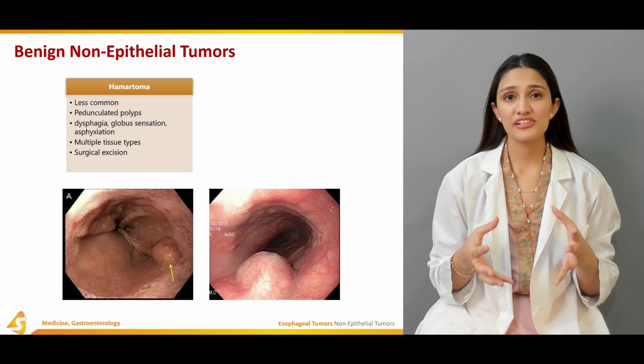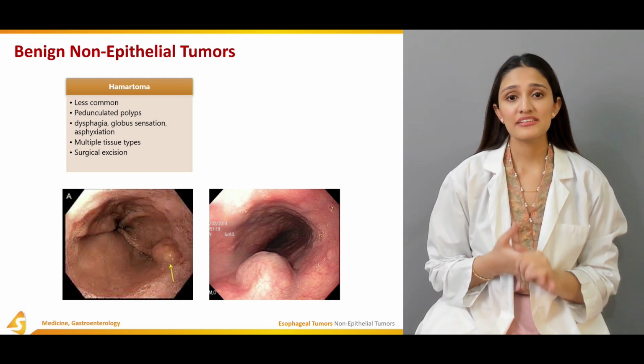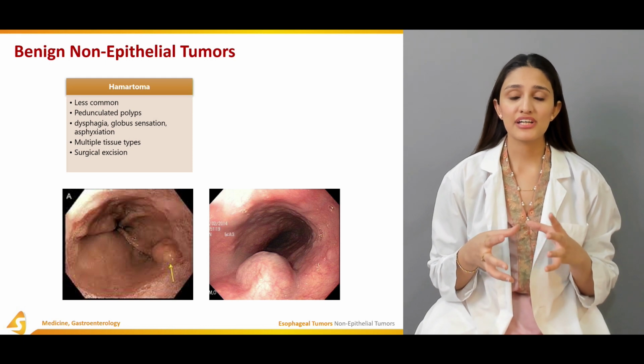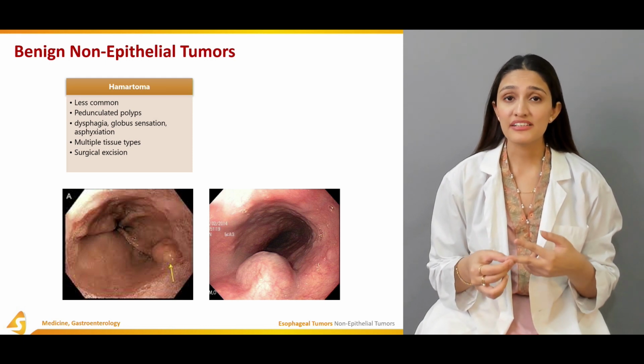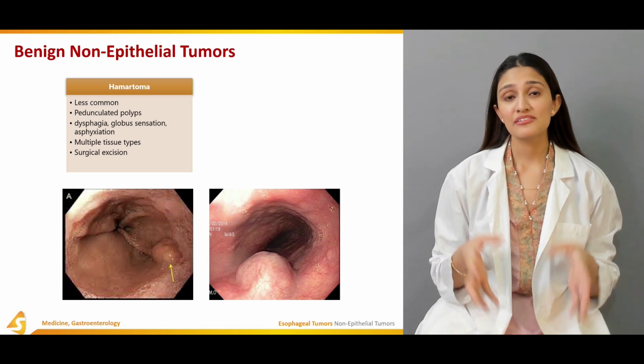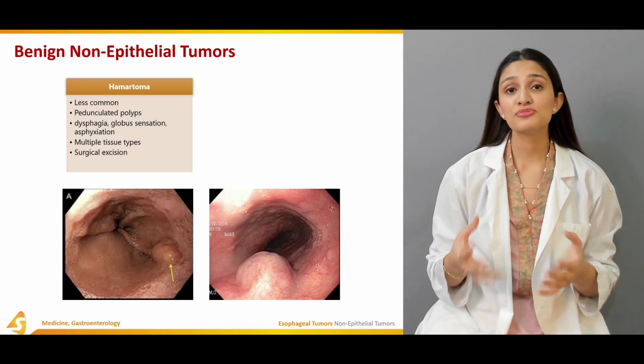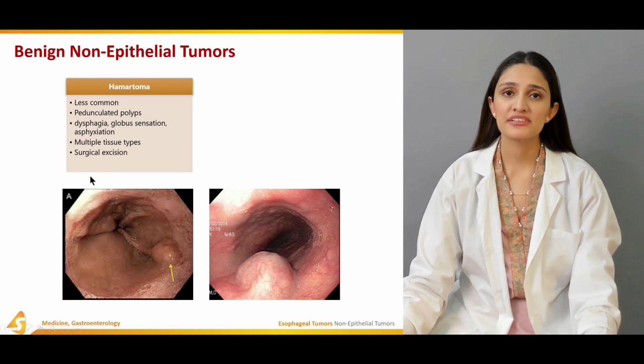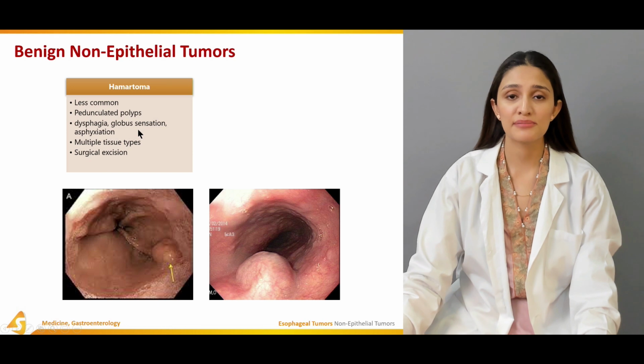Asphyxiation could be fatal. Other than that, this type of hamartoma presents with multiple tissue types such as bone or cartilage, adipose tissue, and they might also present with smooth muscle or skeletal muscle. Surgical excision is the only treatment option available for hamartoma.